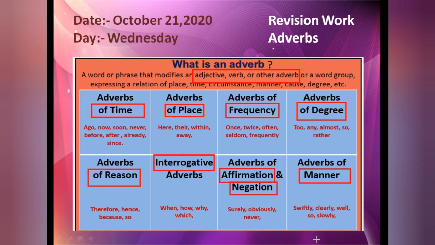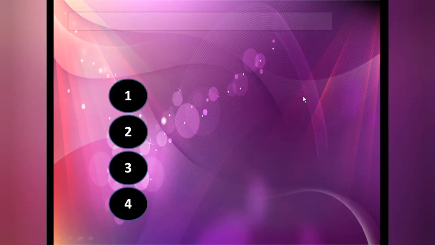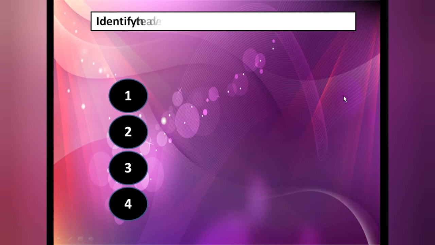In this, you can see degree and manner; according to the question word, you have to put your answer. Degree's question word is how much, manner's question word is how. So all you have to do is learn the kinds and the question words along with them. Now we will start doing the exercise. Take your pen and paper. Try to give the answer by yourself and then you can tell me the answer.